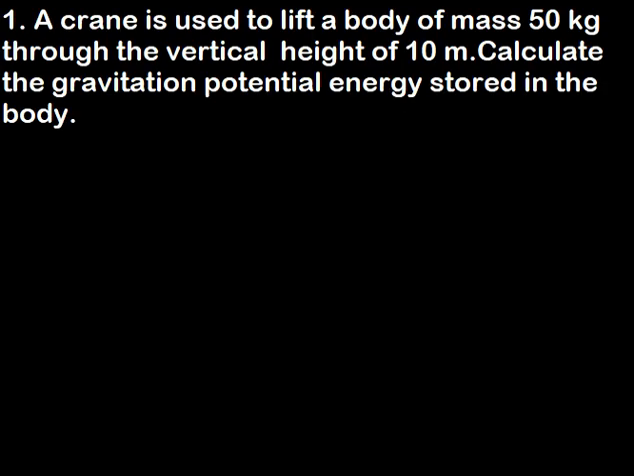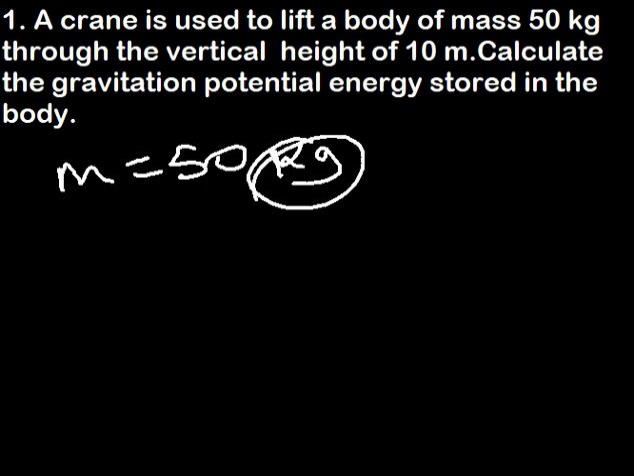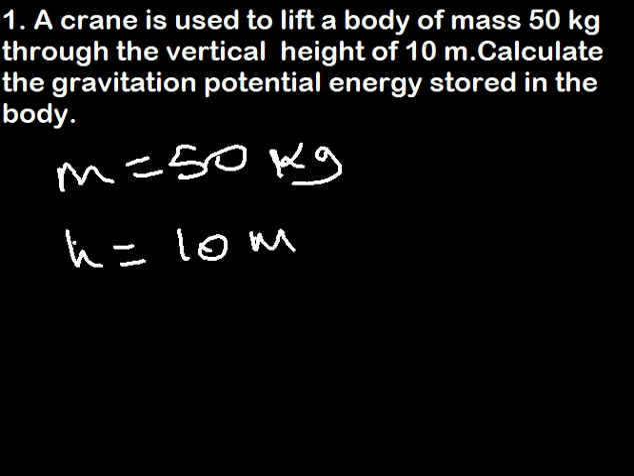So let's say this is the question. A crane is used to lift a body of mass, now we have the mass, that is 50 kg. Mind you, the mass has to always be in kgs. Through the vertical height, that is the height, 10 meters. Now calculate the gravitational potential energy stored in the body.